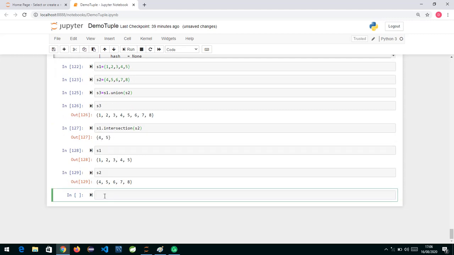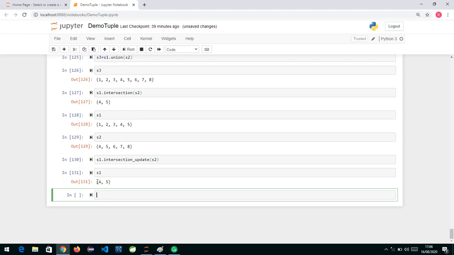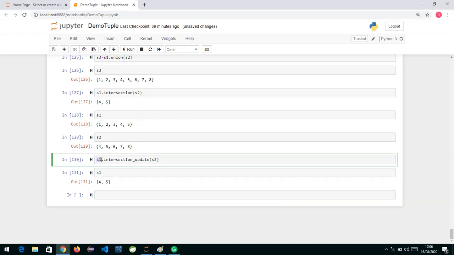If you want the update in S1 itself, then we have another method called intersection update. Now if I write S2 over here, let's see what it is doing. If I print S1, now you will see it has the intersection elements. The update method is going to modify the set on which it was called, so in S1 you are going to have only the intersection elements, and other elements will be removed. So it has now only 4 and 5.